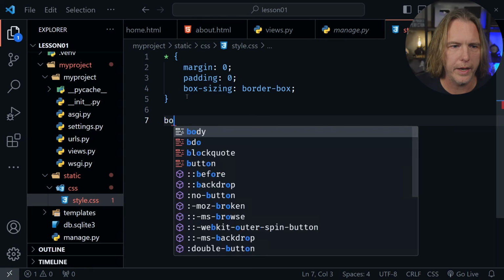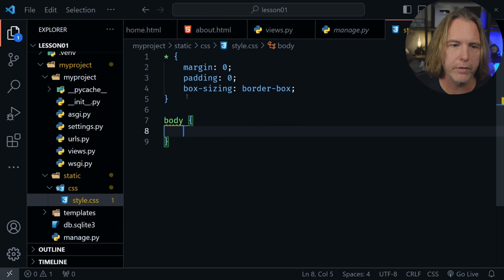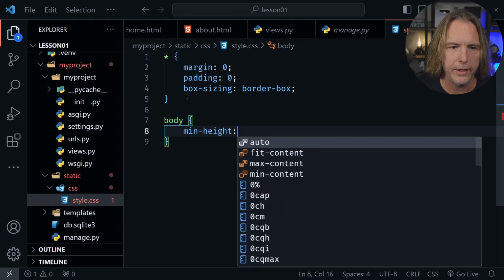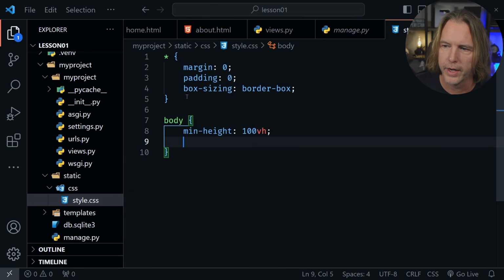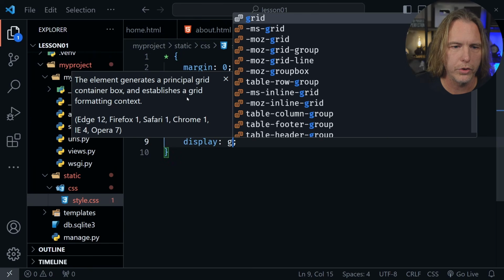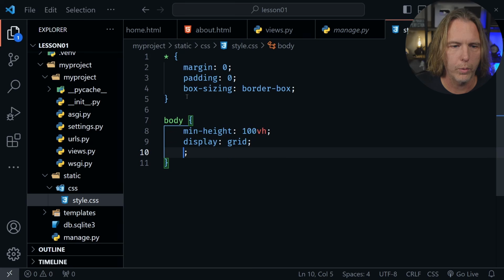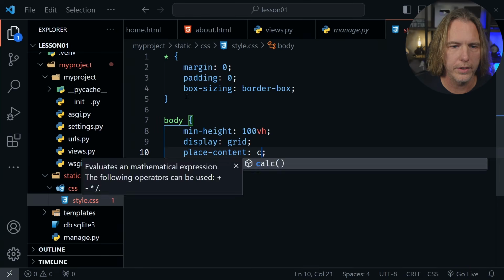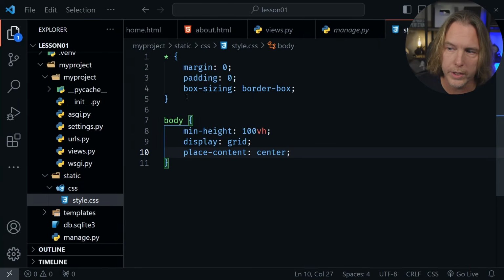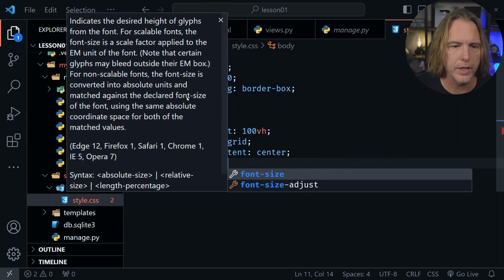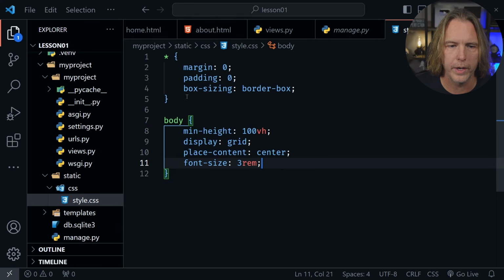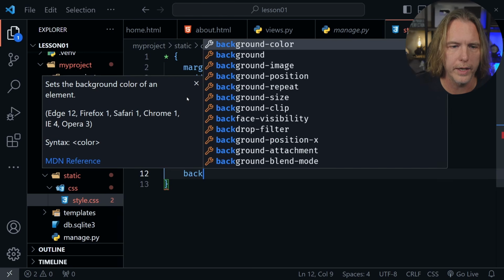After that, let's make a change to the body so we definitely know the CSS is taking hold. We'll do a min-height here of 100vh. After that, let's set the display to grid, and then we're going to place-content center, so everything will be in the center of the page. Set the font size to 3rem, so it's big but not too big.